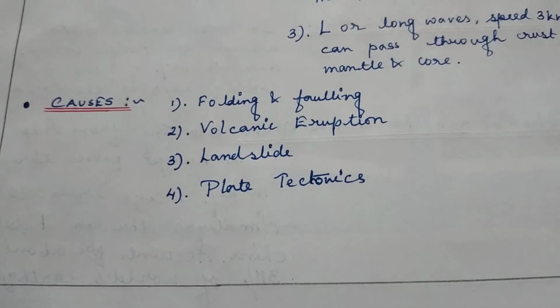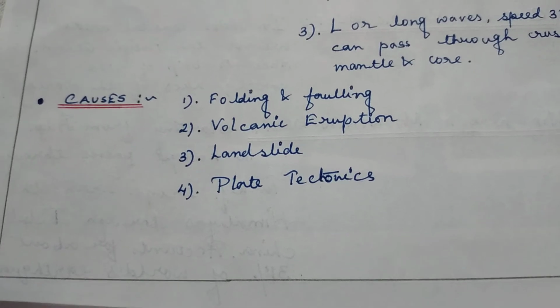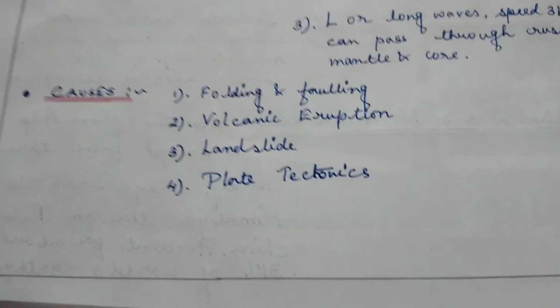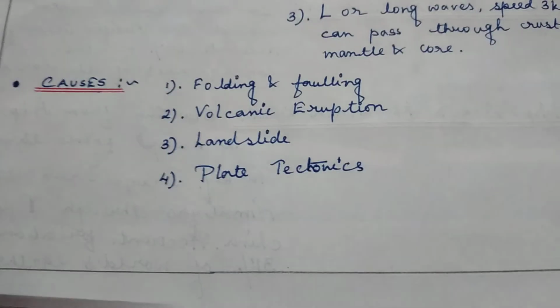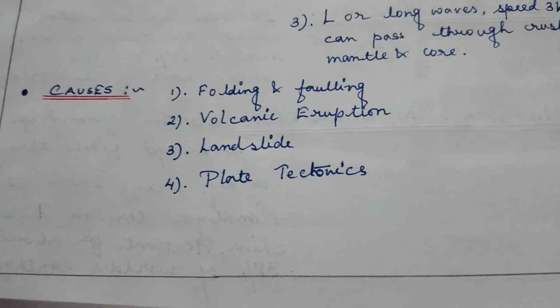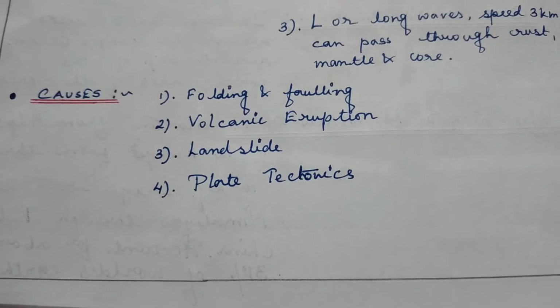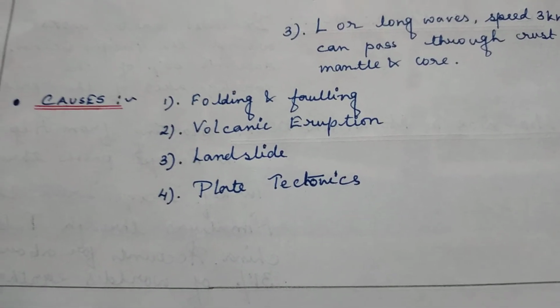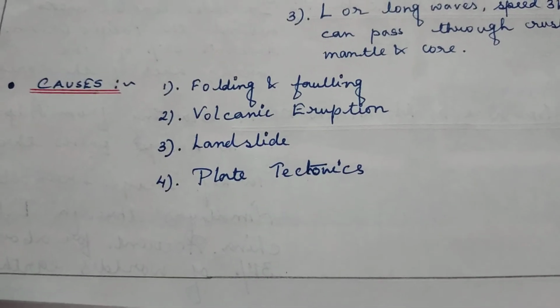Next thing is landslide. What is landslide? I hope all of you understand. It usually happens in the hilly areas. Maybe due to heavy rainfall, landslide may occur in the hilly areas.